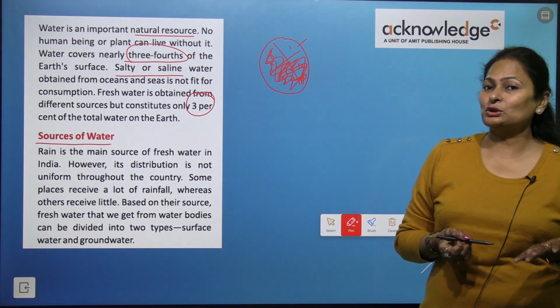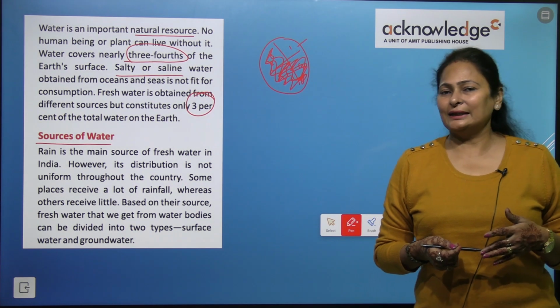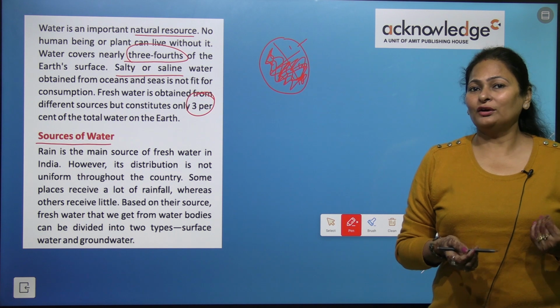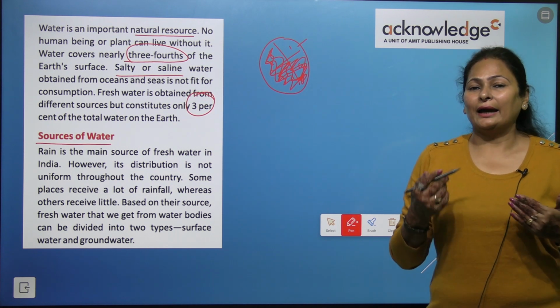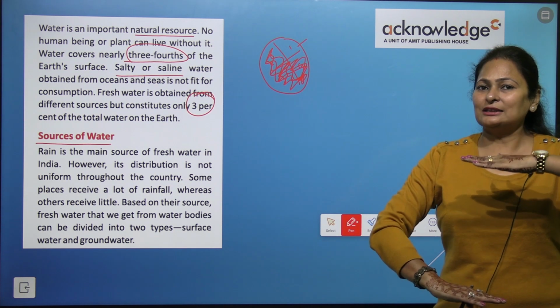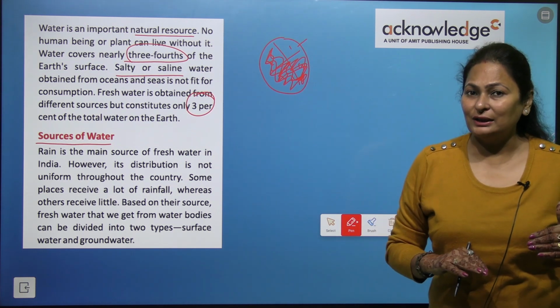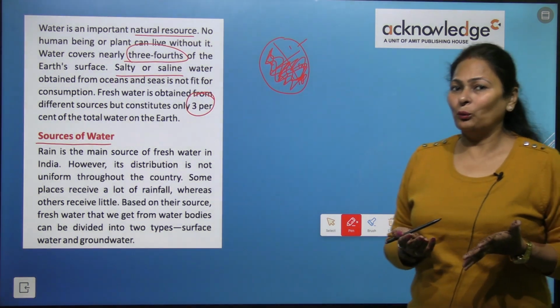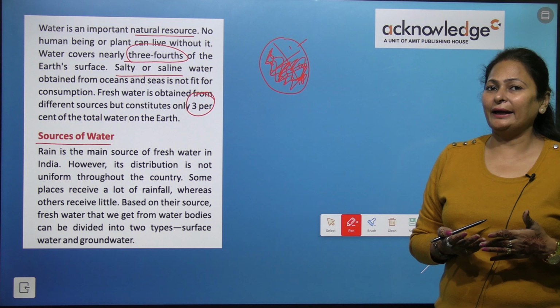So let's start with the sources of water. What is the main source of water on the earth? It is rain. Rain is the main source of water. Water can be found on the earth's surface as well as below the surface, and that is called underground water or groundwater, right?